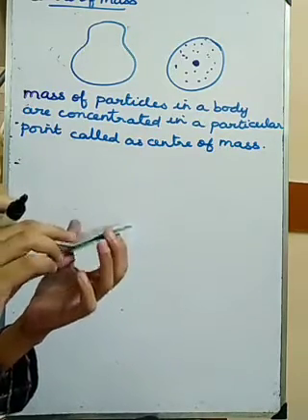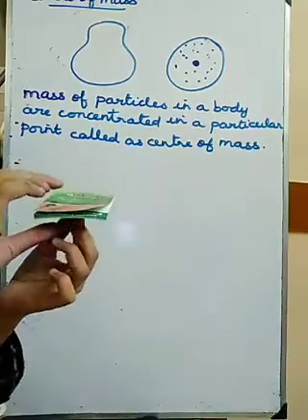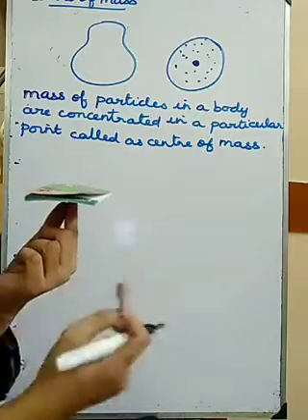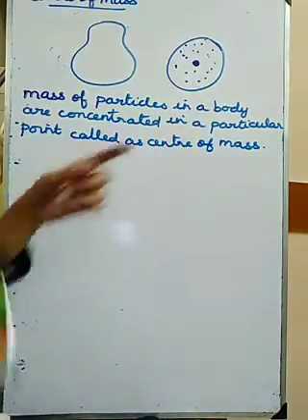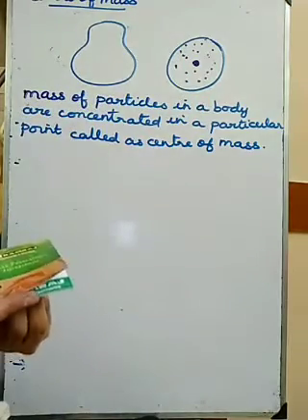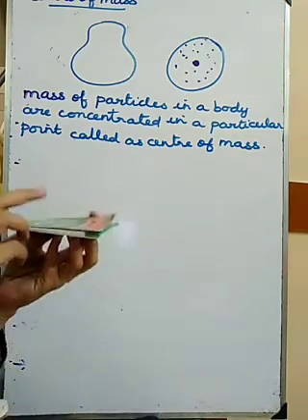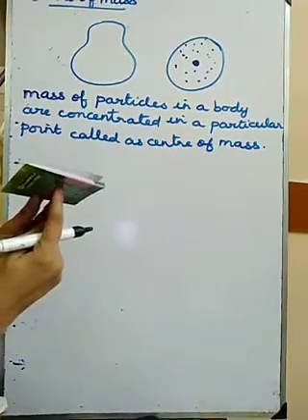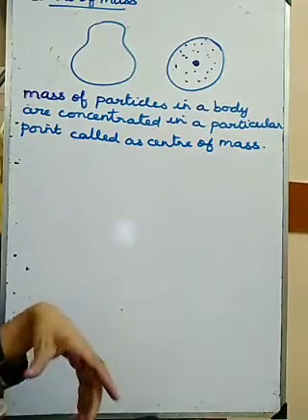What will happen? The object will fall down. So the point in the object where all the mass of the particles is accumulated is called the center of mass. It will give the balance for the object. If I hold it at the corner, the object will fall down.